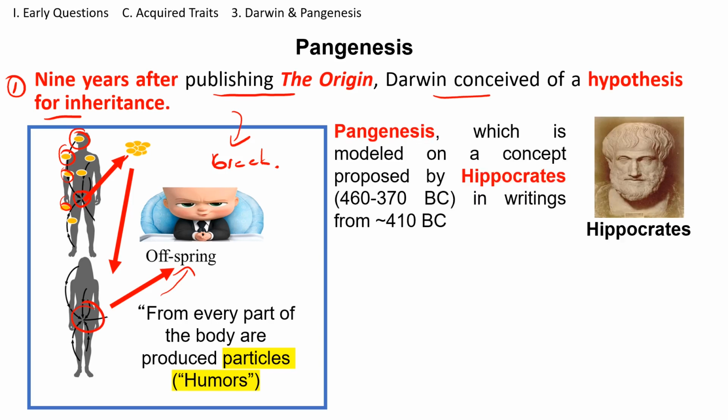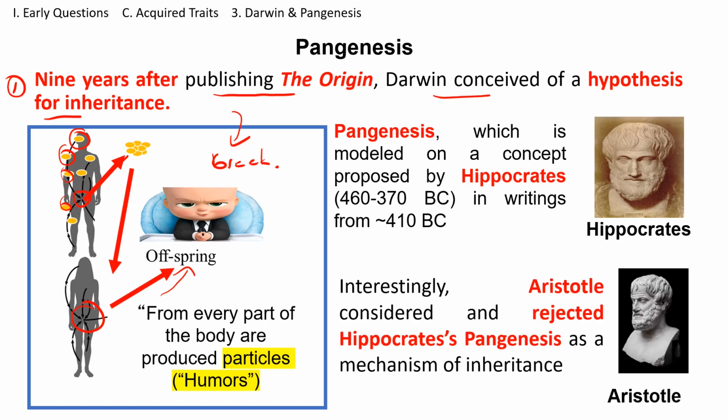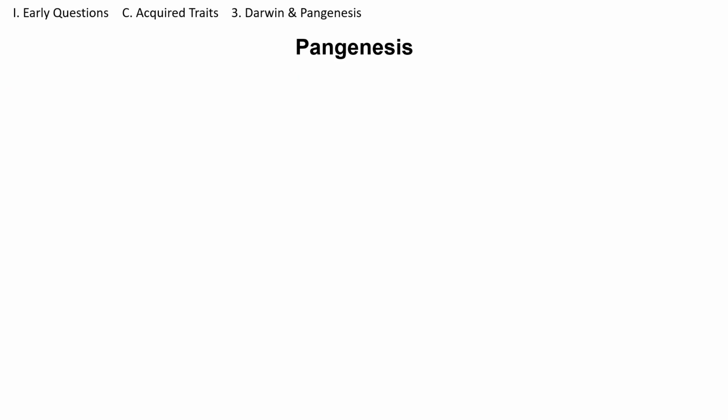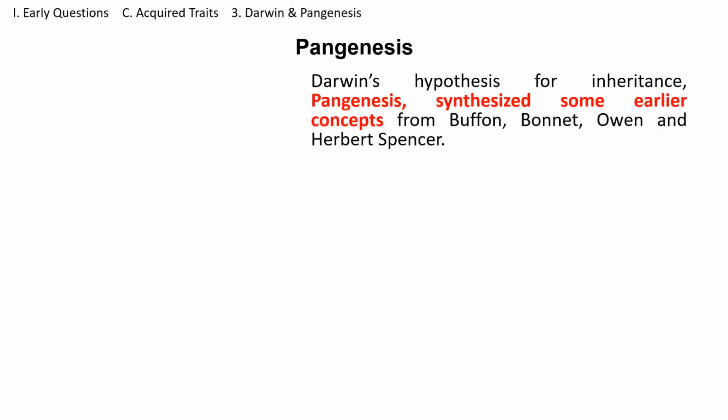So the idea of pangenesis was modeled on a concept of Hippocrates, proposed many years ago, and if you remember, Aristotle already rejected those ideas. Darwin not only took into account the ideas of Hippocrates, he actually took ideas from different scientists of that time, and he modified them a little bit. So he took ideas from scientists like Buffon, Bonnet, Spencer, and, as I said before, pangenesis.